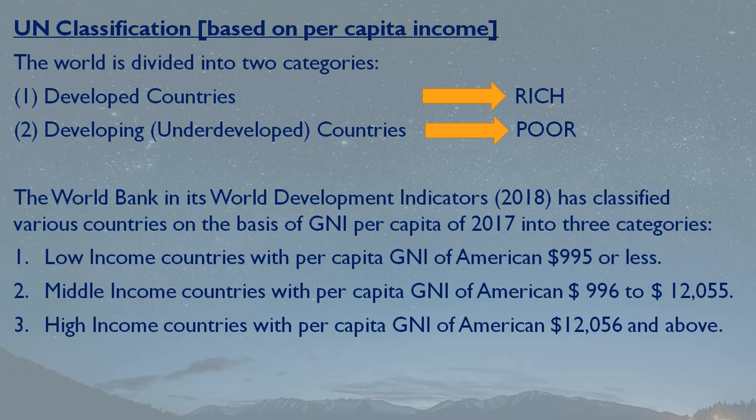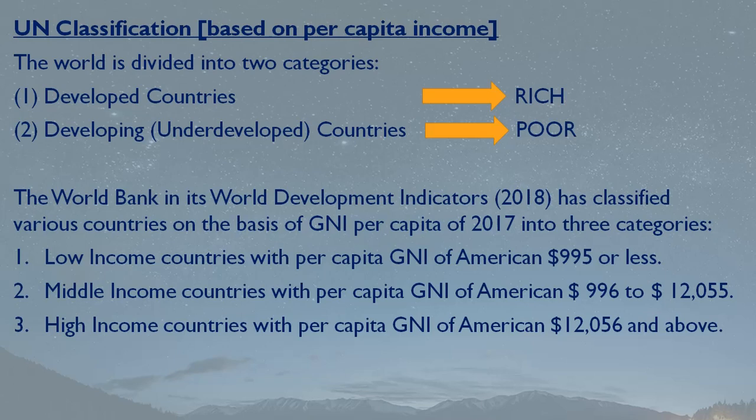If you want this value in terms of rupees, it will be around 74,625. Just multiply it by 75 to get the average value, because every day the Indian rupee fluctuates against the American dollar. So let us assume this 75 is the base value. Any country which is earning less than $995 per capita GNI is known as a low income country.